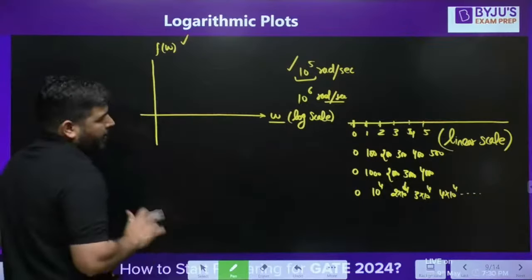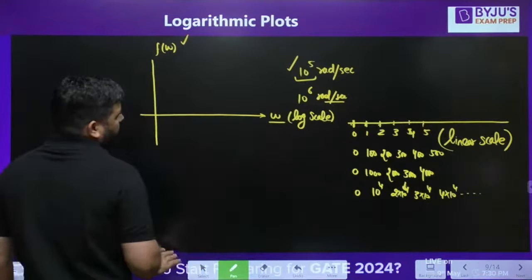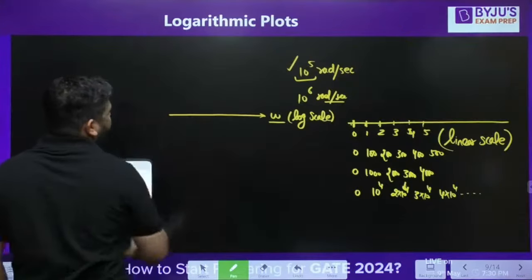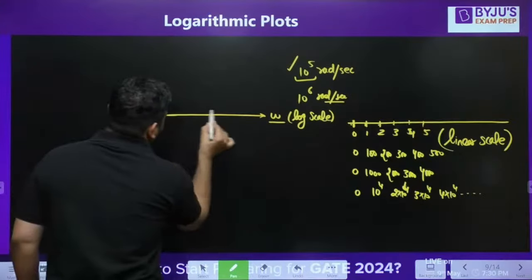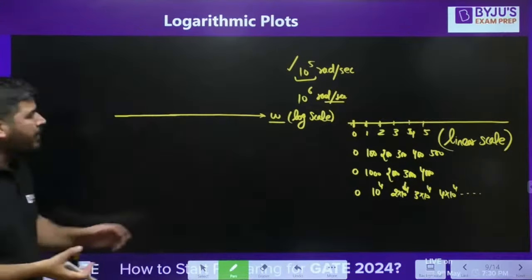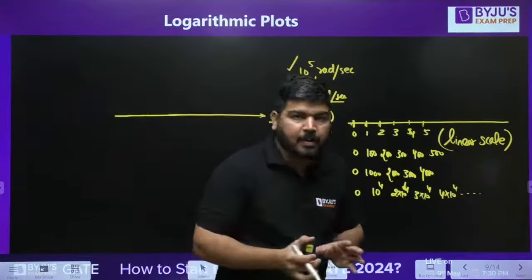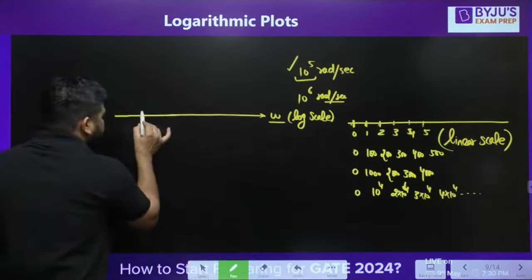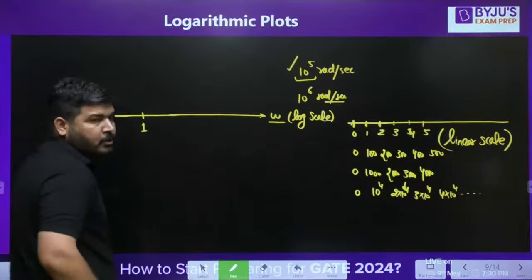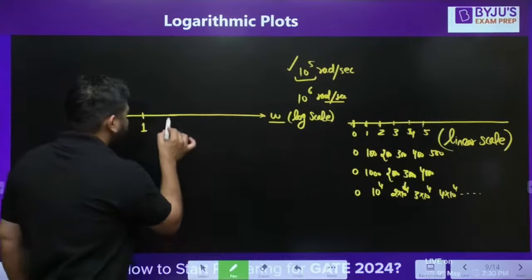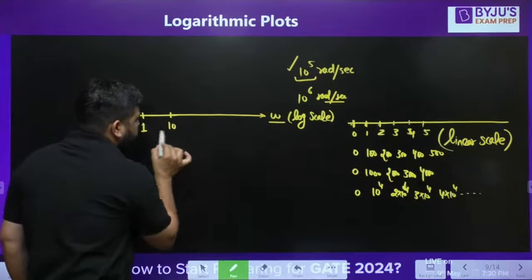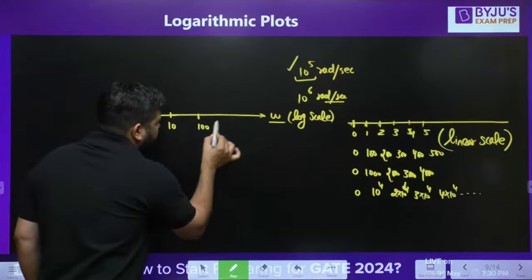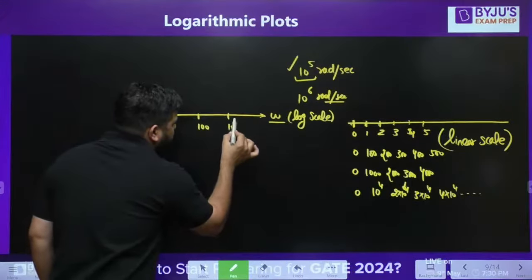Now, let me show you how you can plot these frequencies easily. Okay, let's say I have this omega axis and I want to show the points on log scale. It means, let's say this is 1. This is actual frequency 1. And this is 10. This is 100. This is 10 raised to power 3.